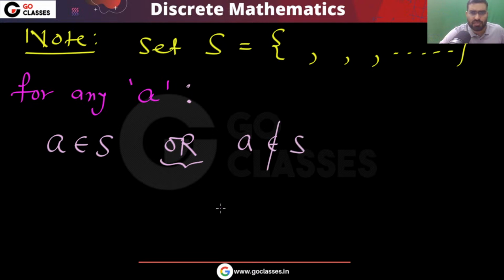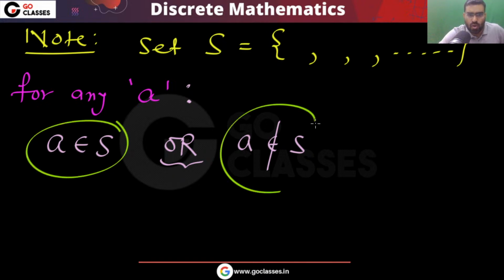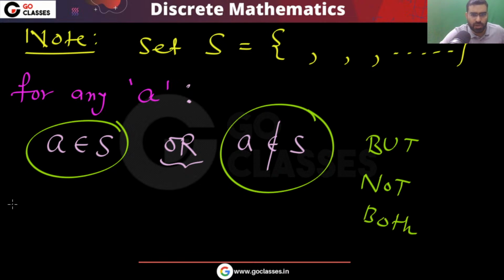Either this is an element of this set or this is not an element of this set. Very important: either this will happen or this will happen, but not both. It cannot happen that A belongs to the set and also does not belong to the set. It is a simple point I want to tell you, that it cannot happen that both of them are true.